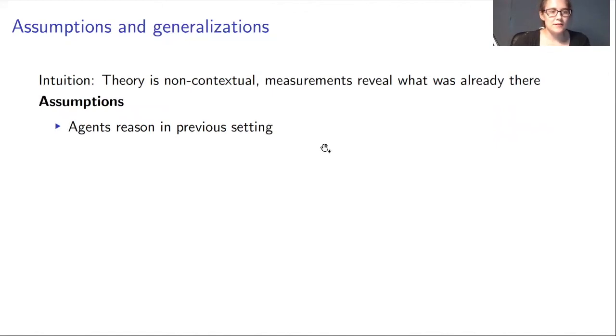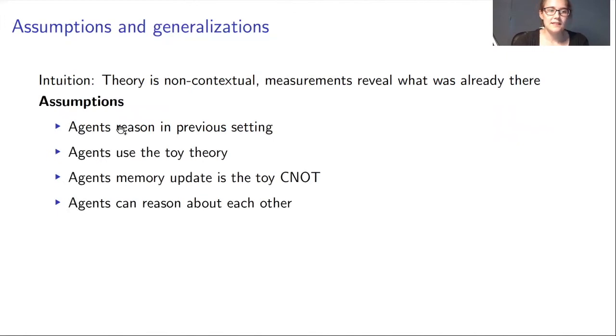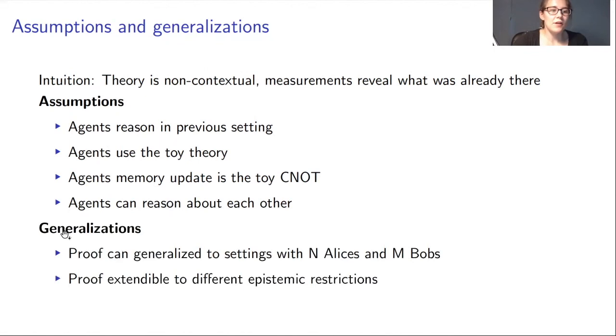So what did we assume in the proof of this? It is that agents reason as in the previous setting. They use the toy theory, and as the memory update, they use the toy C0 gate, and that they can actually reason about each other. And we can generalize this proof to having settings with n Alices and m Bobs, and it's also easily extendable to considering a different epistemic restriction in some settings.